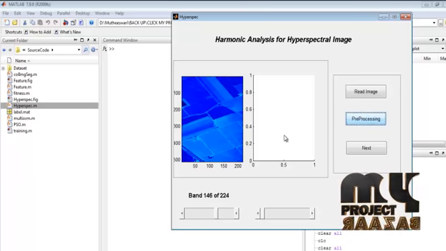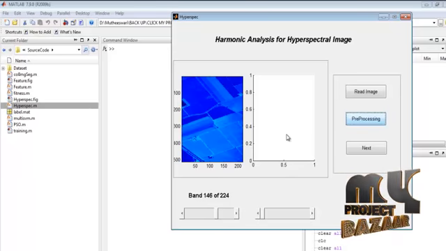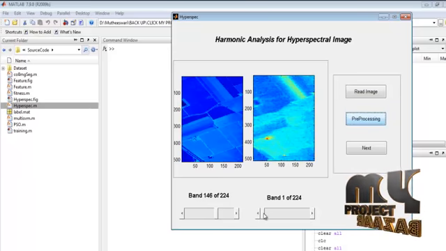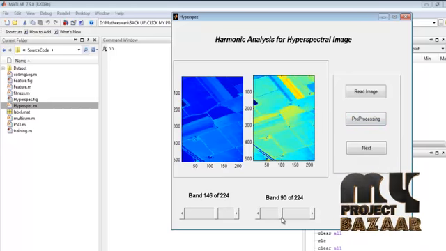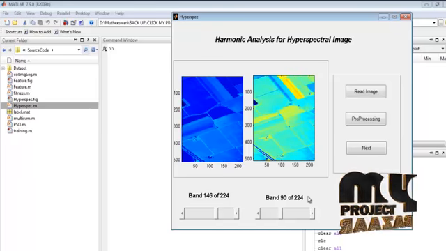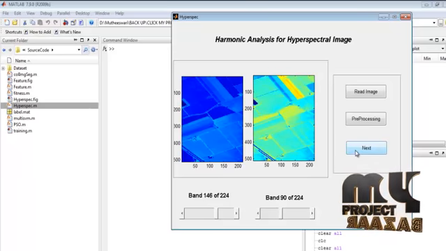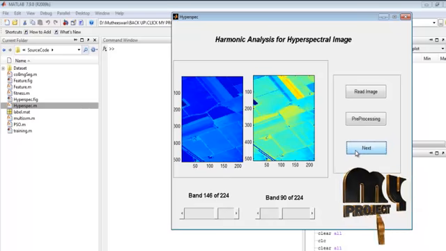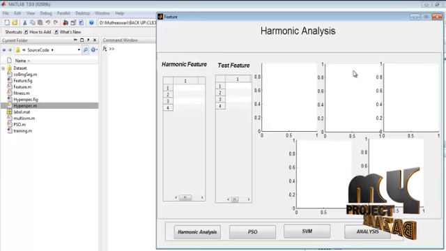And here I display the pre-processing result for the hyperspectral image. Here also, by varying the slider band, we can see the bands of the hyperspectral image. In total, we have 224 bands of the hyperspectral image. Next, by pressing the next button, we can move to the feature extraction window, and this is the feature extraction window for our process.